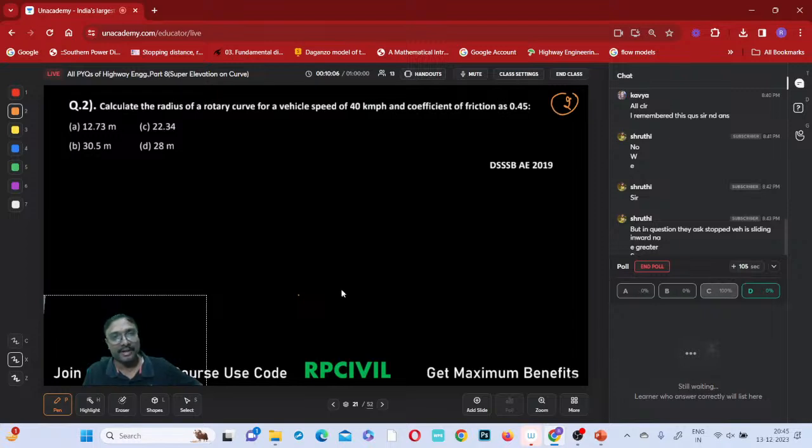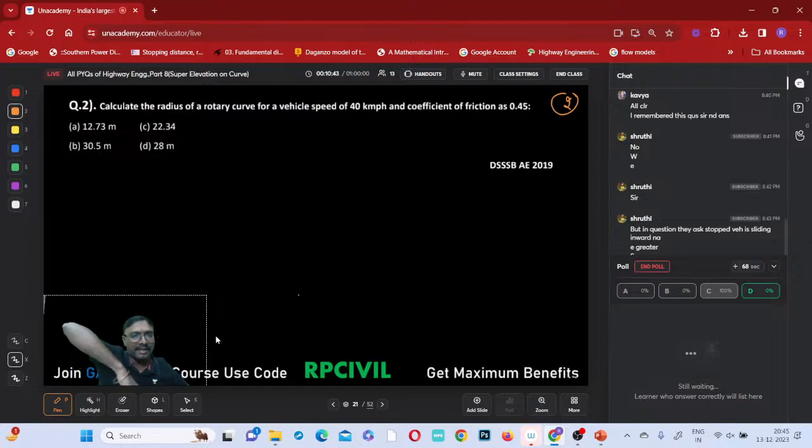Calculate the radius of a rotary curve for a vehicle speed and coefficient of friction. Consider super elevation is 0. Then you calculate. It is not E plus F here, because only super elevation is there and friction is in the opposite direction. If a vehicle is in moving condition, super elevation and friction will be on the same side. If a vehicle is in stopped condition, friction will be in the upward direction and sliding will be in the downward direction. E and F will be on opposite sides.